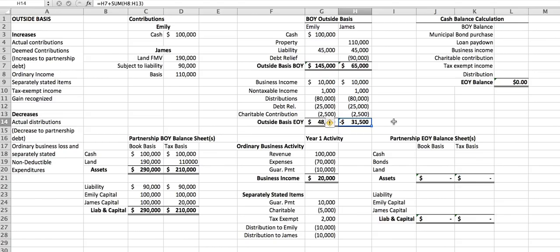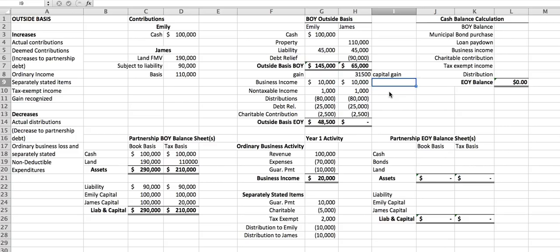James, on the other hand, will now have a basis of negative $31,500. Now, we know we can't have a negative partnership basis, so what do we do? Well, James would go back up into his calculation of outside basis, and he would actually recognize a gain of $31,500. That gain, if you'll notice over here on our outside basis calculation, gain recognized, that gain is $31,500. That's going to be treated as a capital gain.